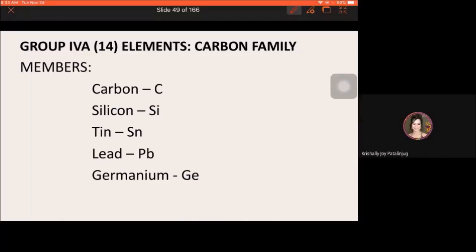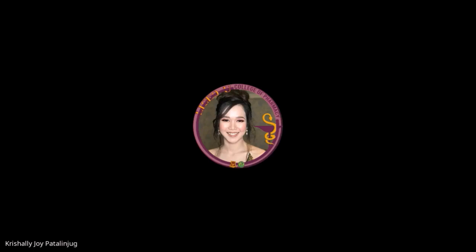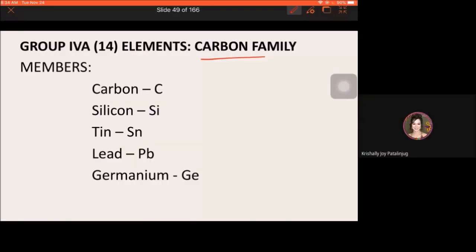So we will now proceed with group 4A elements. The group 4A elements, this is known as the carbon family. Okay, carbon family. So ibig sabihin, the flag bearer, the first on the list, the leader of group 4A elements is carbon. Okay, so it was named based on the first element on the list of atoms or elements in the group.